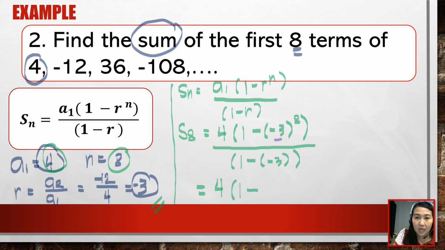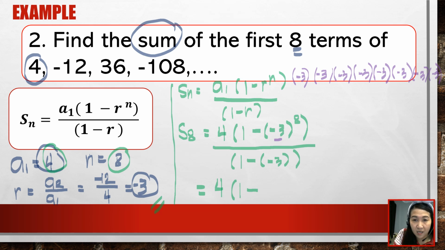Ng 8 beses sa kanyang sarili. So, let's show our solution here. Negative 3, 2, 3, 4, 5, 6, 7, 8. Okay, so 8 beses daw po.